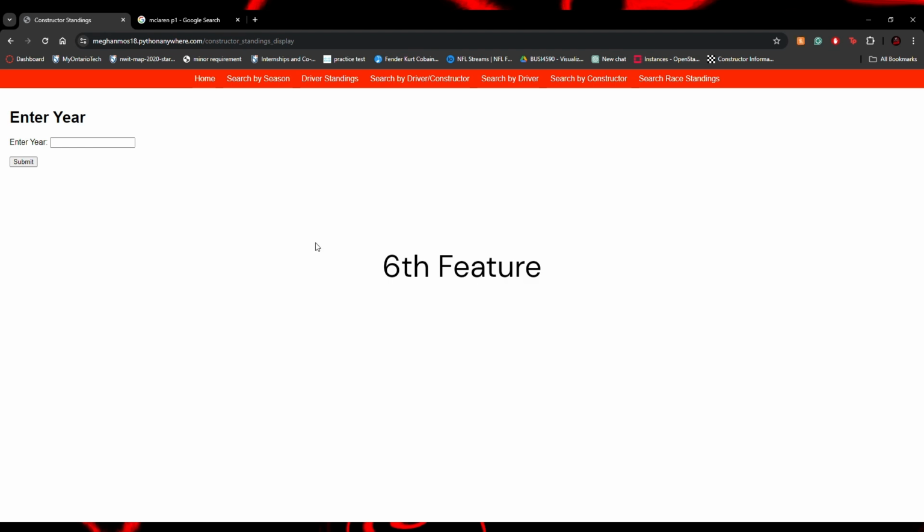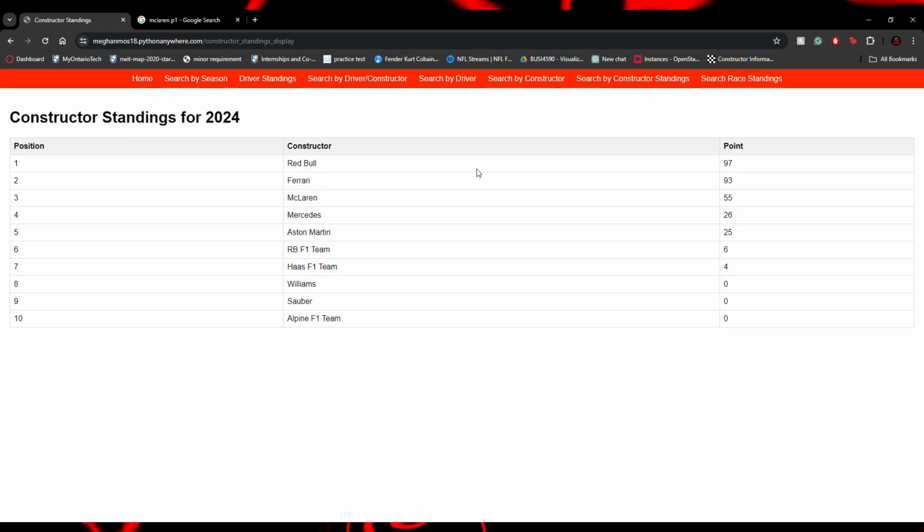It's basically which team won which year, because there's a drivers' championship and a constructors' championship. And at the end of the weekend, there's 2 drivers for each team. So let's say I have Max Verstappen and I have Sergio Perez. So they both get 1 and 2. That's the maximum points for my team. So my team gets the maximum points, which is Red Bull. So if I choose 2024, that'll show the current standings. Red Bull in first place with 97 points, Ferrari right on their tail with 93 points. So this is the team's points.